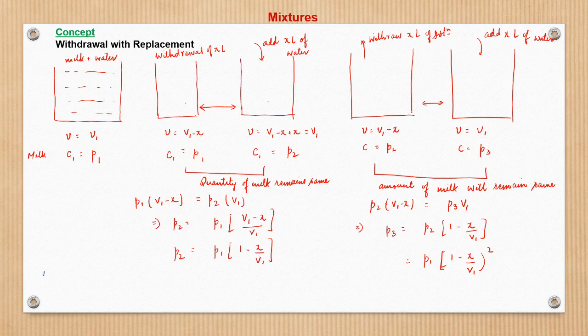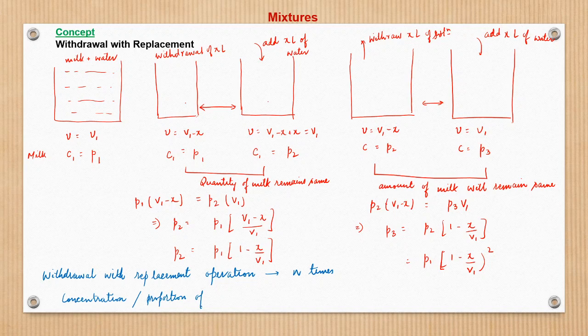So therefore, for a withdrawal with replacement operation, suppose n times, the concentration or proportion of milk would be nothing but the initial proportion P1 into 1 minus X upon initial volume, raised to power n. So this is a standard relation which we can remember.